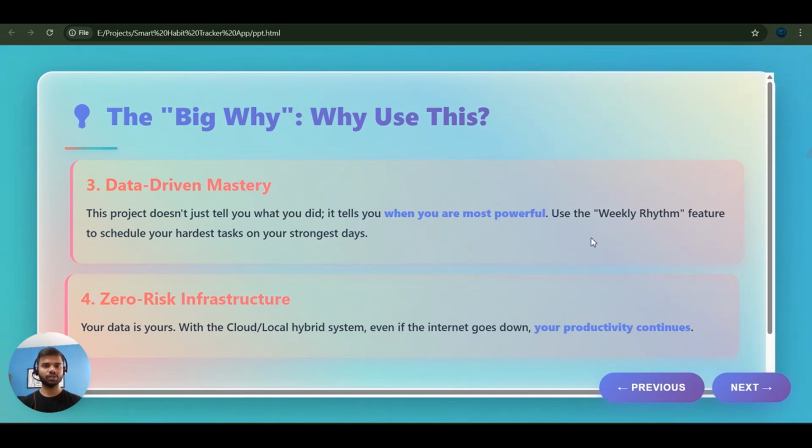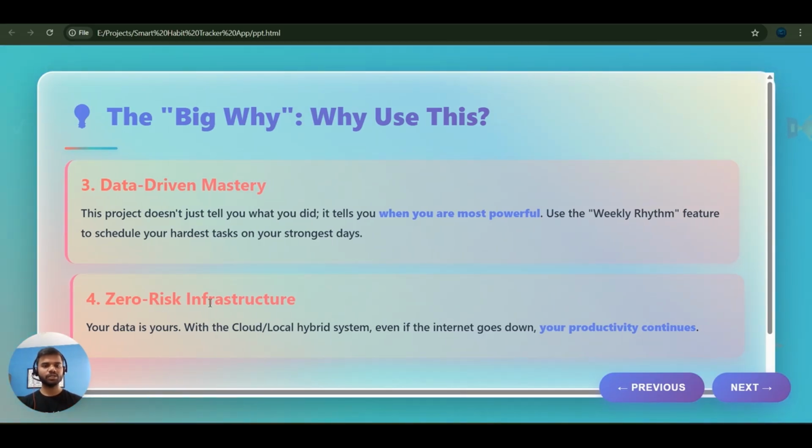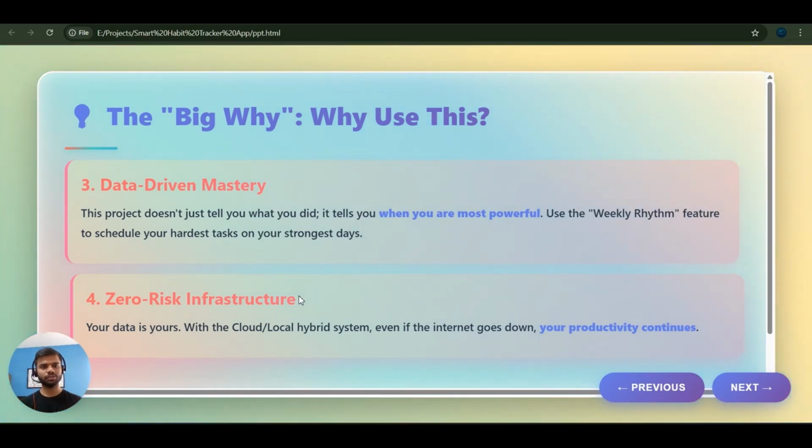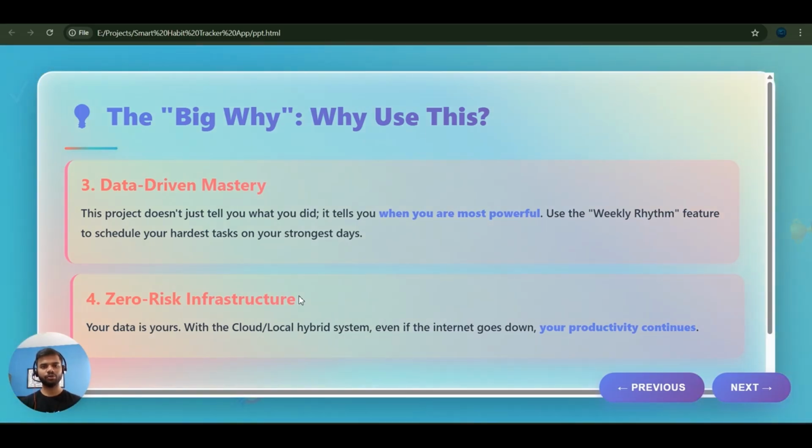So you can schedule more tasks this day. The last point is zero risk infrastructure. This project will stay in your local storage or in the cloud, which is created by yourself only. So your data will be private to you and no one else can see this data.